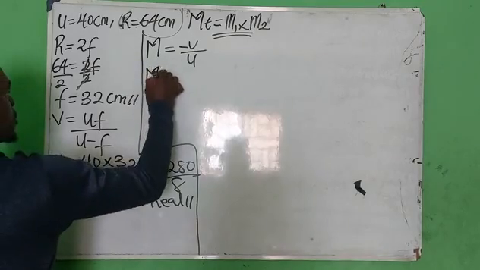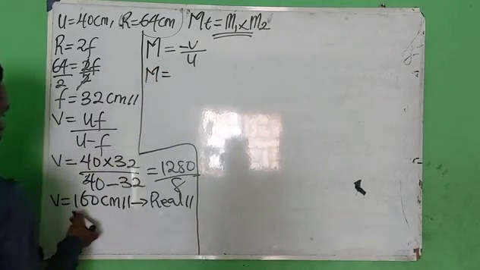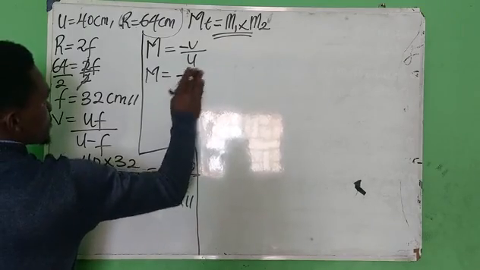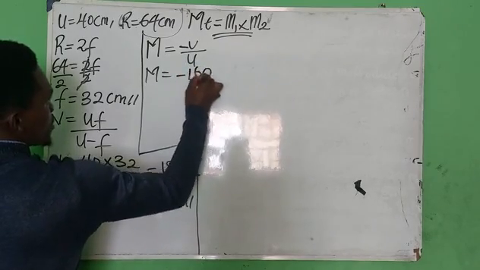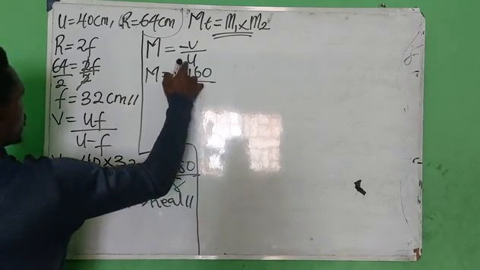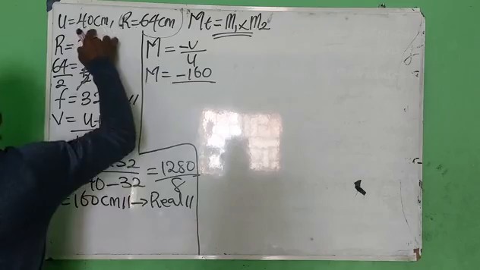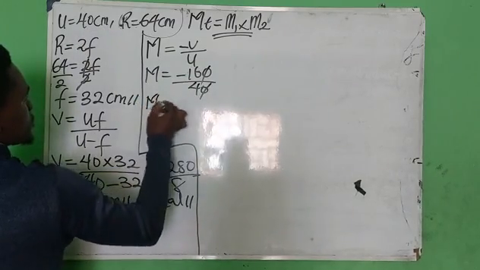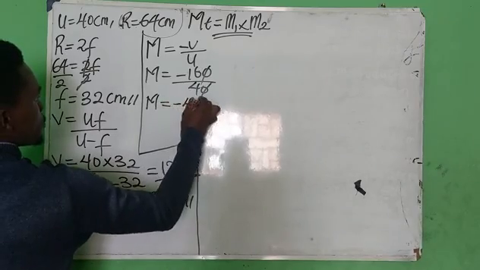So magnification is equal to minus v, and I got my v to be 160. So it becomes minus 160 over u, which is 40. So magnification is equal to minus 4.